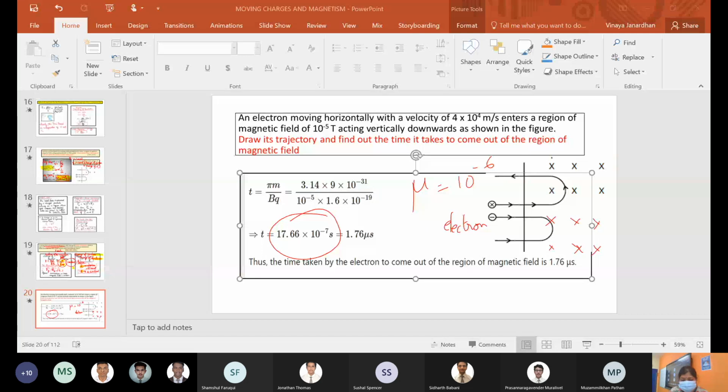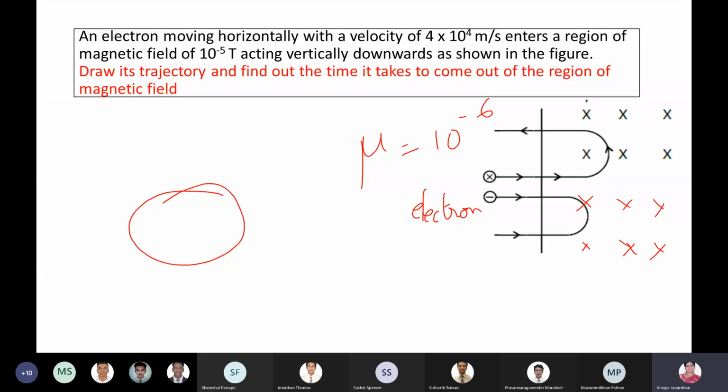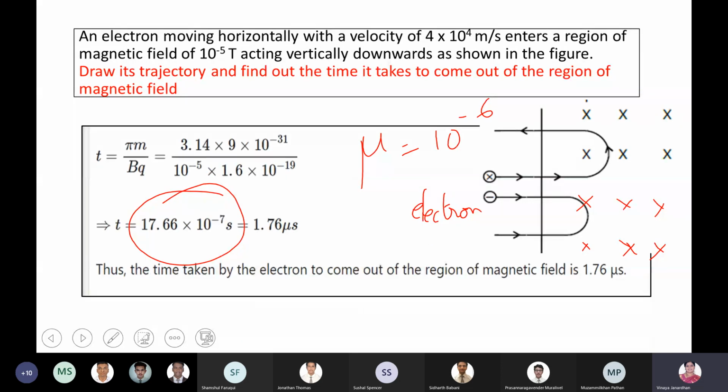Just check, boys. Now look at this. Look at the diagram once again and do this. This is your positively charged particle, and this is the direction of the current, entering like this, and the field is like this. So naturally, if the positively charged particle moves upward, the electron will go downward.